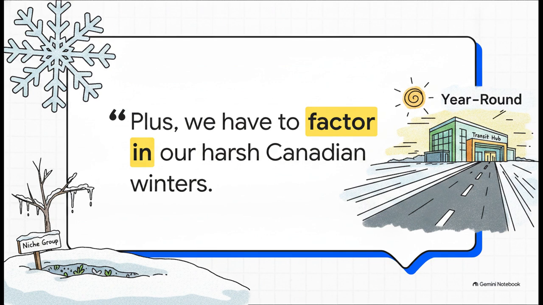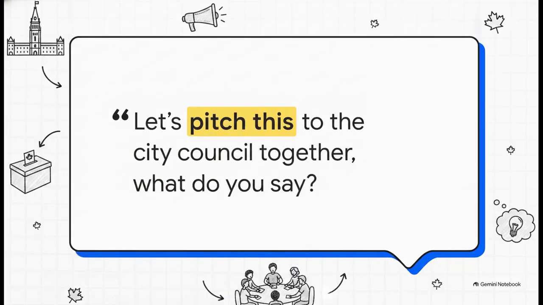A garden is buried under snow for 6 months, meaning it only serves a niche group. But a transit hub, on the other hand, offers year-round accessibility. You are politely but very firmly dismantling their logic. To wrap up our 60 seconds, we use "given these pressing issues."